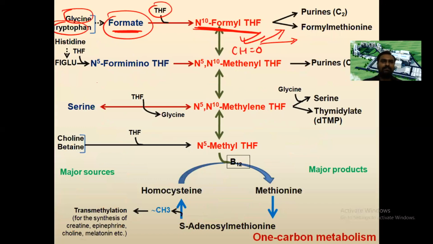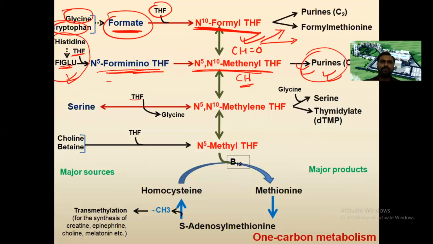Then second is histidine. Histidine will be converted to FIGLU, and this formimino glutamic acid donates its formimino group to tetrahydrofolic acid. It will form formimino tetrahydrofolic acid, which will be converted to methenyl, that is CH, and it will provide its carbon to the purine, the C8 carbon. So I will show you.